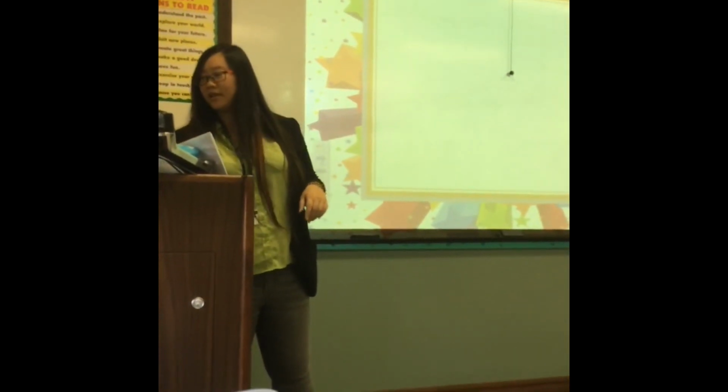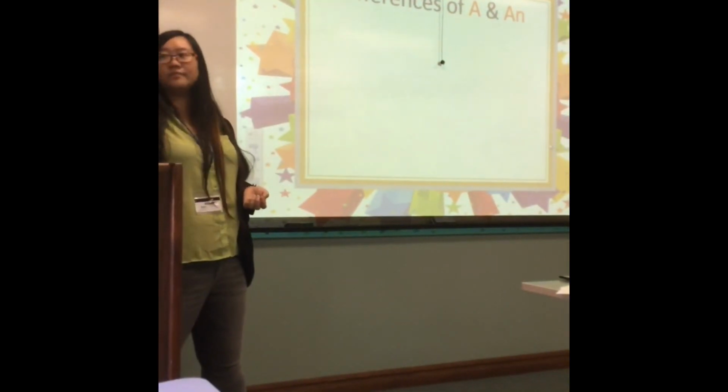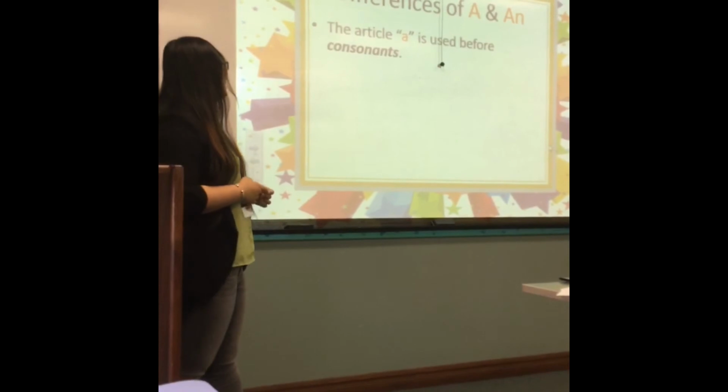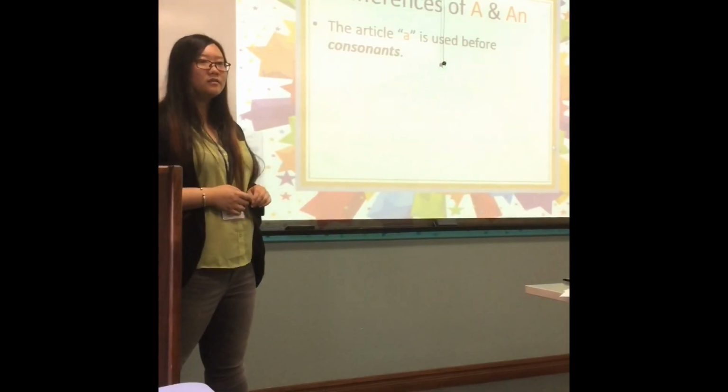Next thing is differences of A and AN. The first one: article A is used before consonants. What is a consonant?